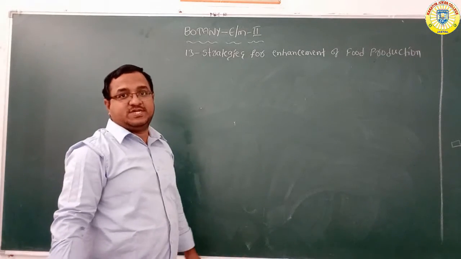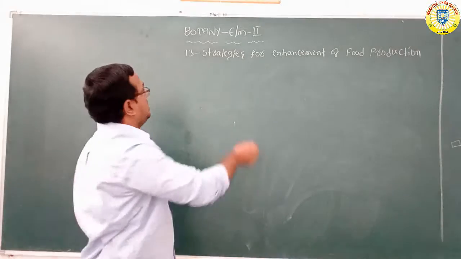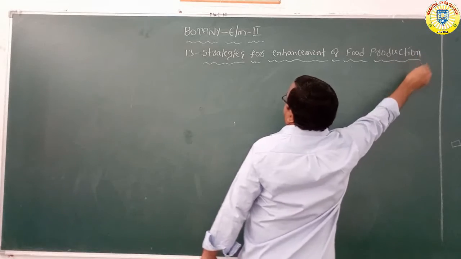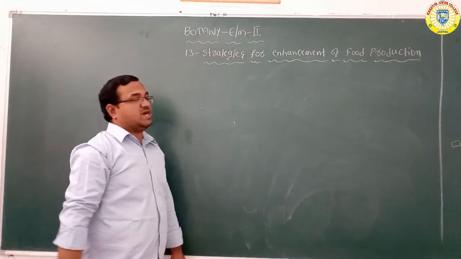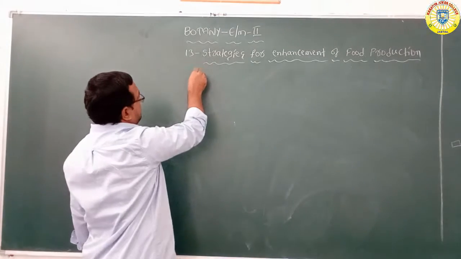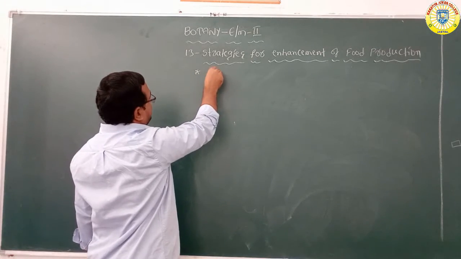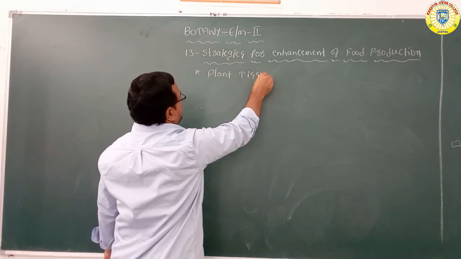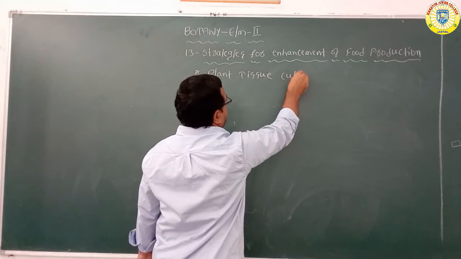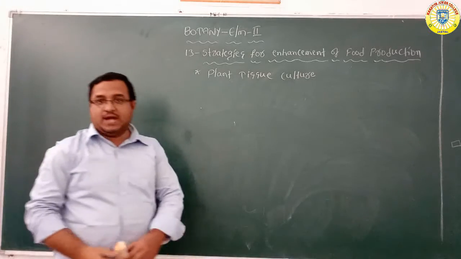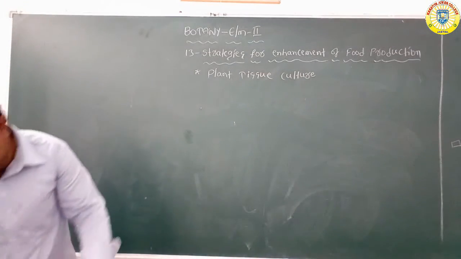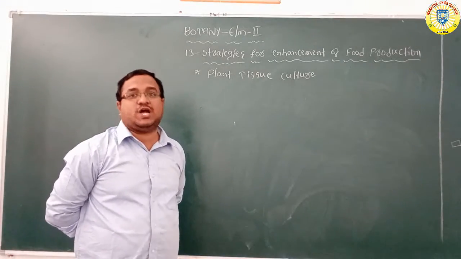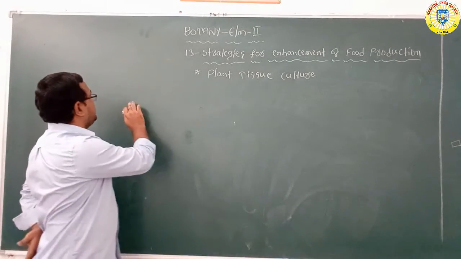Same 13th chapter, continuation. Strategies for enhancement of food production. Last topic, important topic, plant tissue culture. This is the last important topic of the 13th chapter. Plant tissue culture. And what is plant tissue culture?